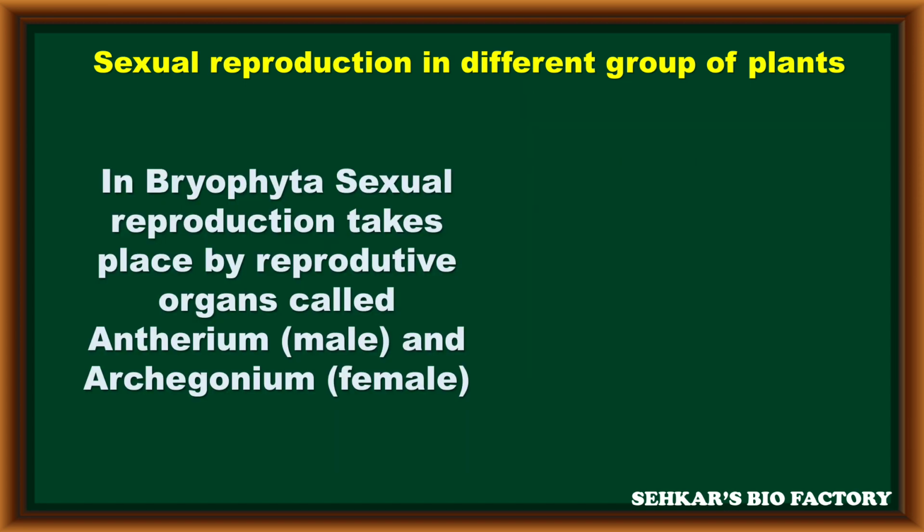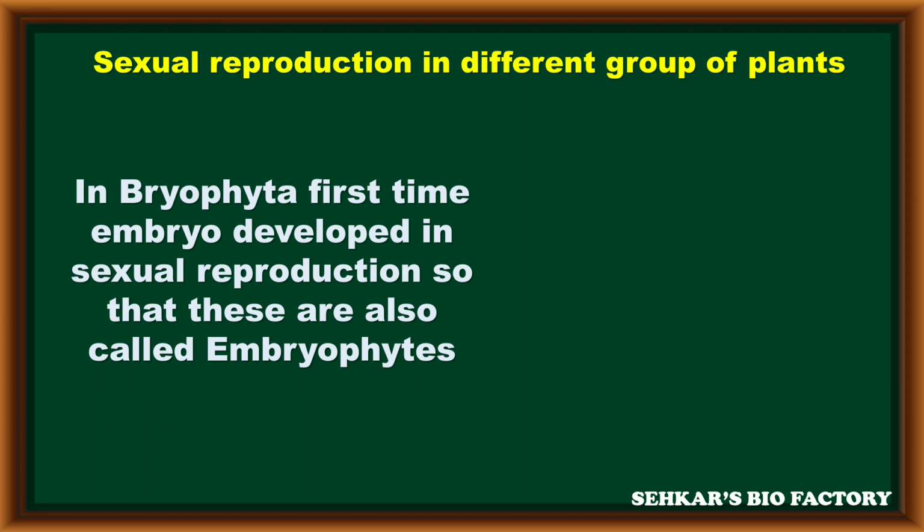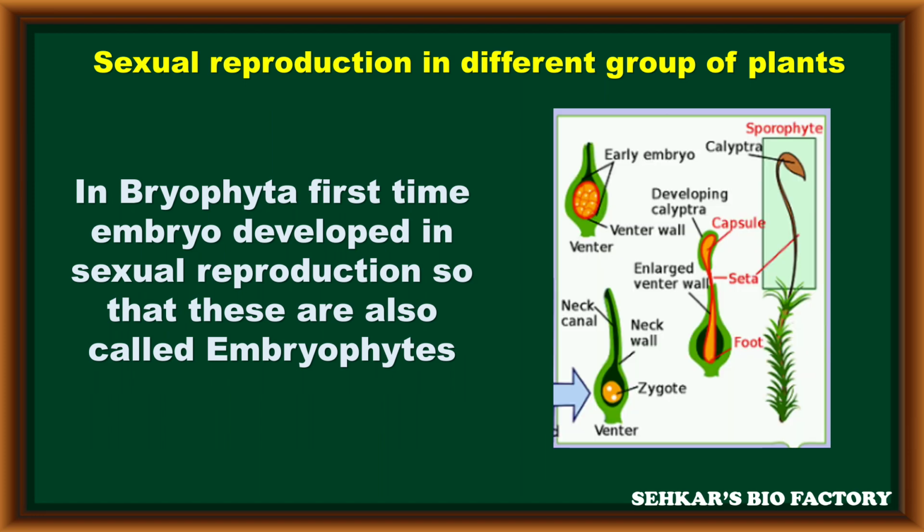The next group of plants are bryophytes. Bryophytes have well developed reproductive organs. The male reproductive organ is called antheridium and the female reproductive organ is called archegonium. During their sexual reproduction, for the first time the structure embryo is developed in the Bryophyta group, so from this group the remaining plants are called embryophytes.